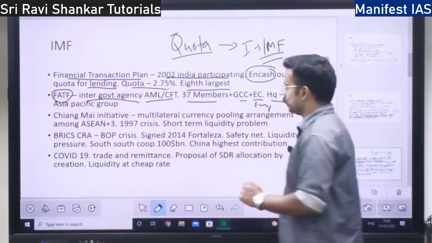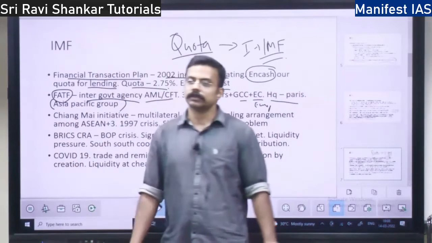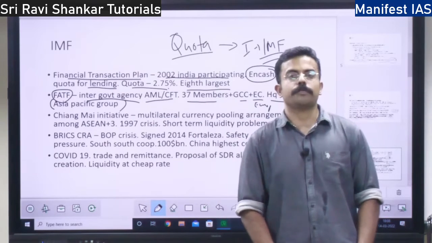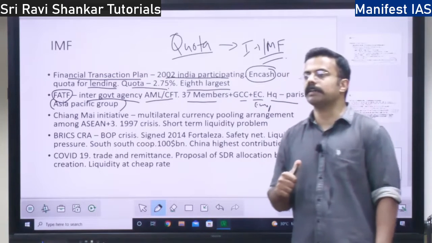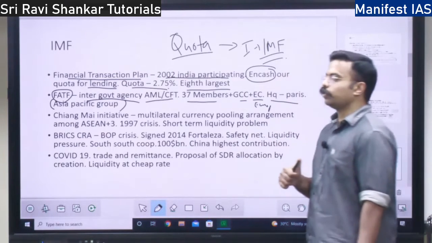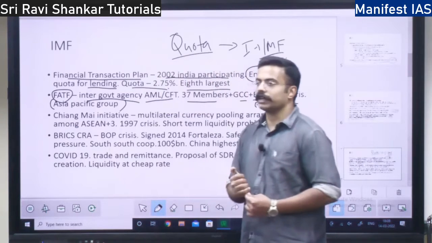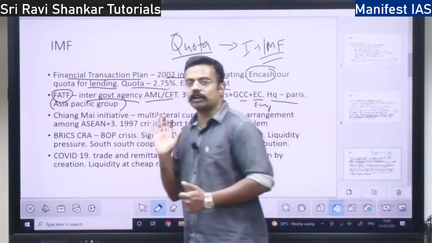What is that organization? It is the Asia Pacific Group. This group also focuses on anti-money laundering and countering the financing of terrorism. Two organizations in the world, FATF and the Asia Pacific Group. This is the concept of FATF. So one concept I have told.